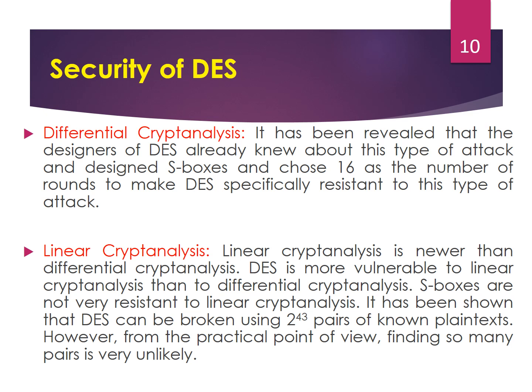Linear cryptanalysis. Linear cryptanalysis is newer than differential cryptanalysis. DES is more vulnerable to linear cryptanalysis than to differential cryptanalysis. S-boxes are not very resistant to linear cryptanalysis. It has been shown that DES can be broken using 2 to the 43 pairs of known plaintext. However, from the practical point of view, finding so many pairs is very unlikely.